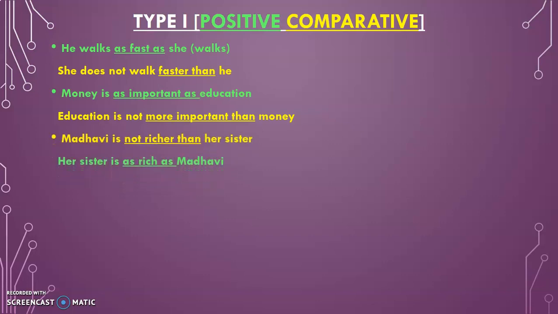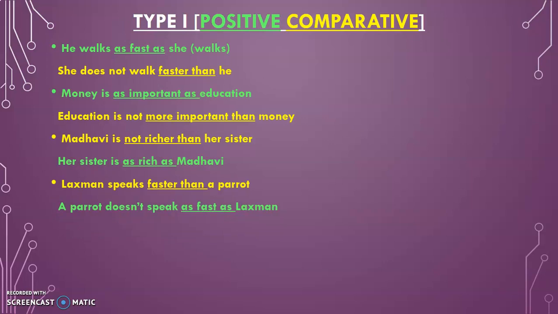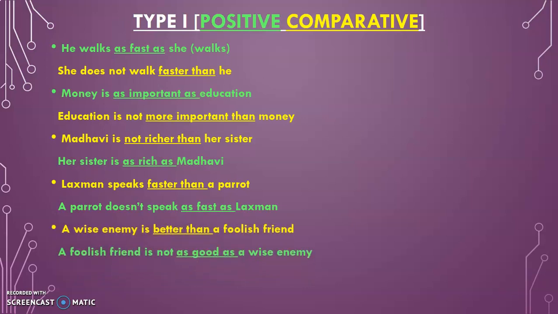Madhvi is not richer than her sister. Her sister is as rich as Madhvi. Lakshman speaks faster than a parrot. A parrot doesn't speak as fast as Lakshman. A wise enemy is better than a foolish friend. A foolish friend is not as good as a wise enemy.